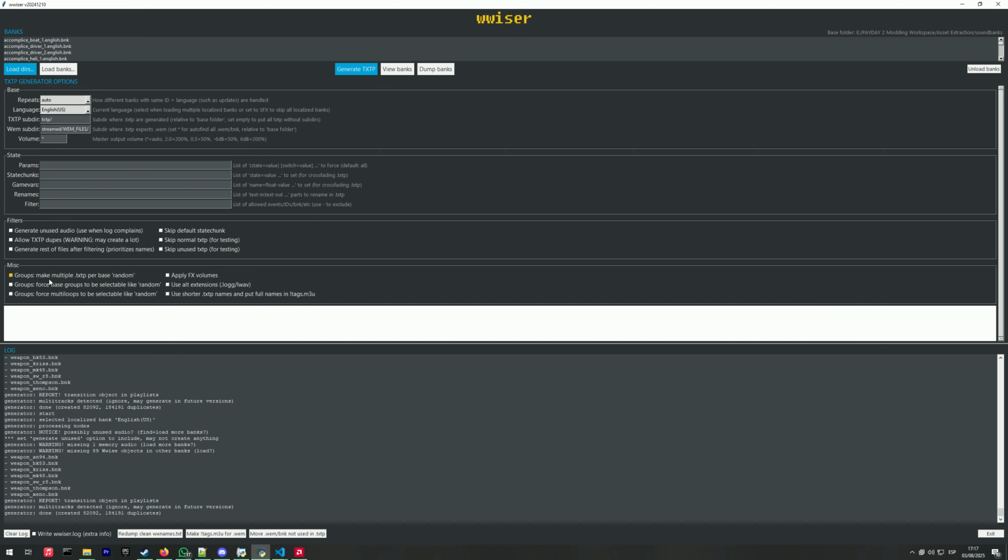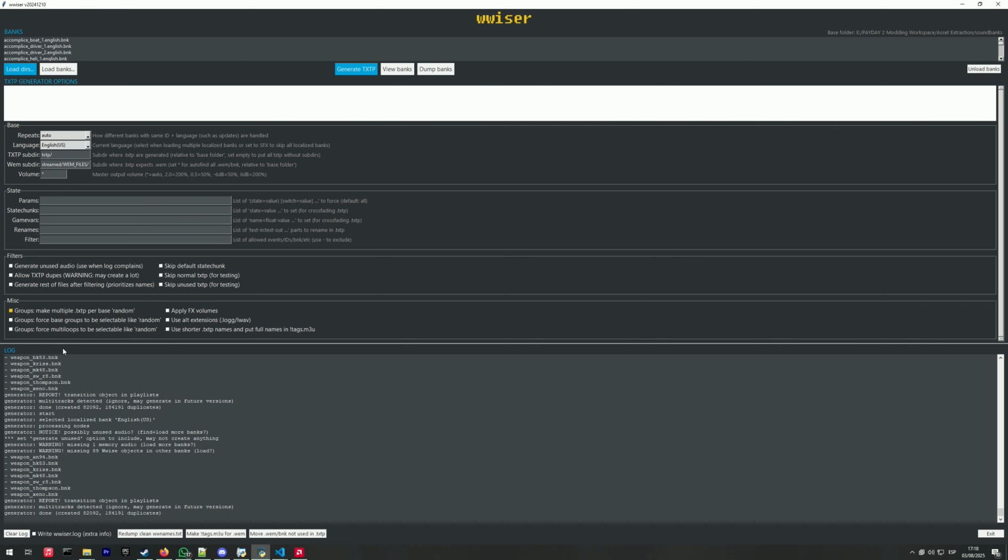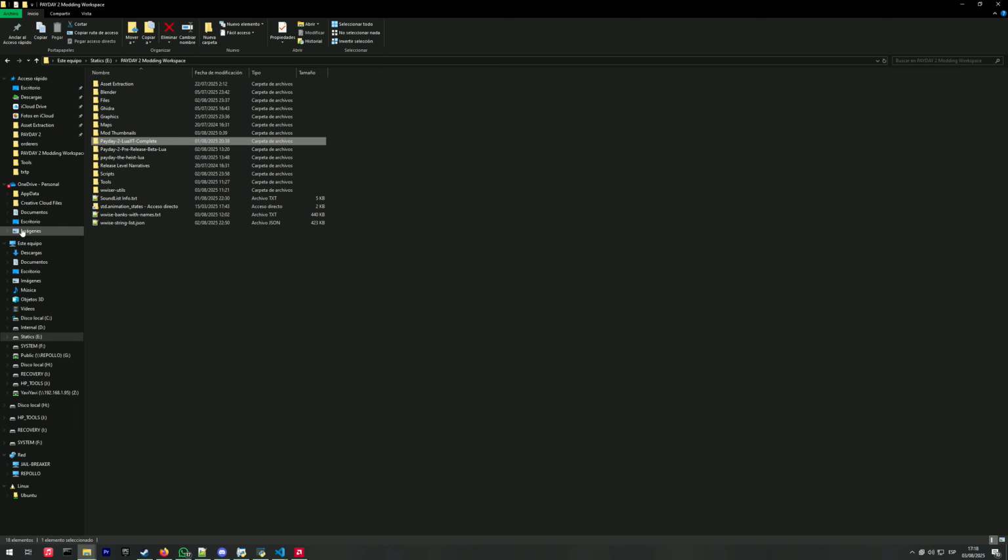You can also tick groups make multiple TXTPs per base random. So what this means is that for events that can play random containers, so for example, the footstep sounds, it will generate a file for every one of them so you don't miss anything. And yeah, just click generate TXTP. It will take a while, but once it is done, you will have